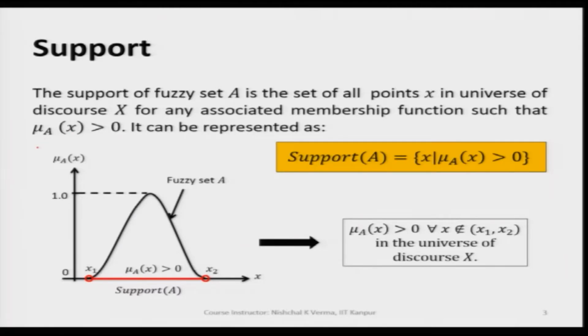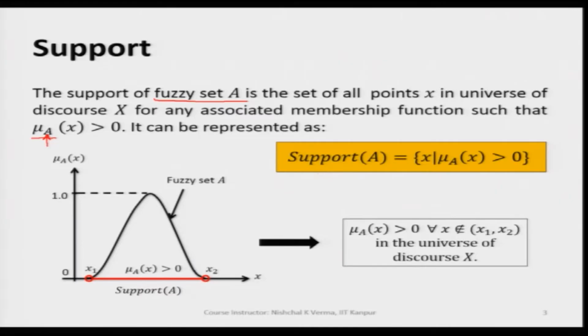Since we are talking of a fuzzy set A, we are saying mu A. This A represents the name of the fuzzy set. So, mu A of x should be greater than 0.